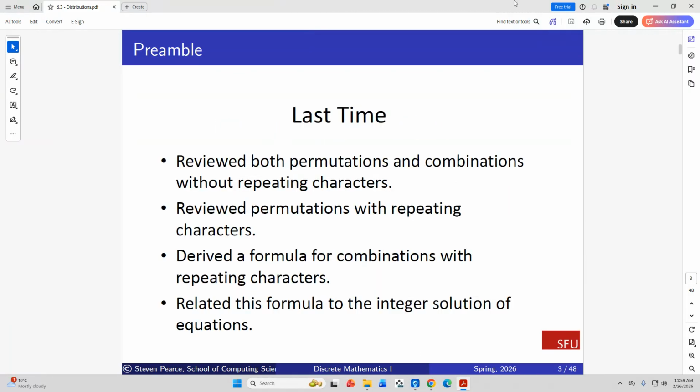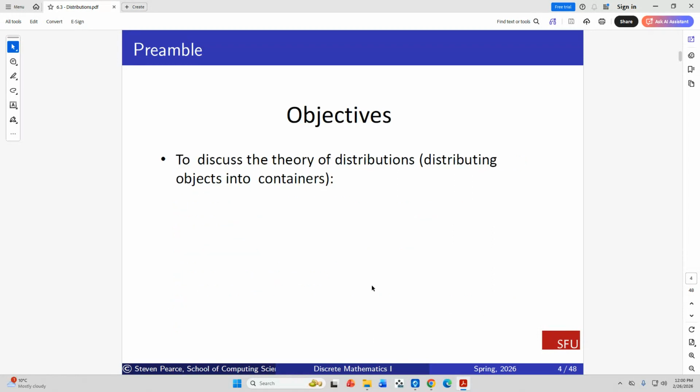So here this is what we did before. We reviewed both permutations and combinations with repeating characters, and derived a formula for combinations with repeating characters. Remember, we converted everything to a binary system of stars and bars, and then we could reduce the problem to something we've done before, which is combinations with repetition. We related this formula to integer solutions of equations as well. And today we want to discuss the theory of this. It all fits in with distributions, and you'll see why.